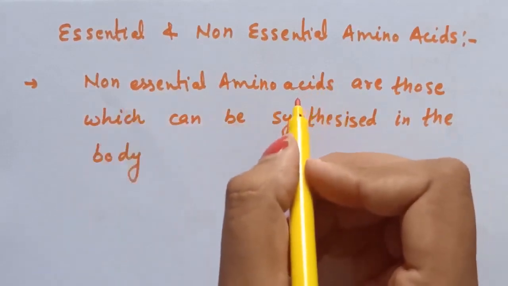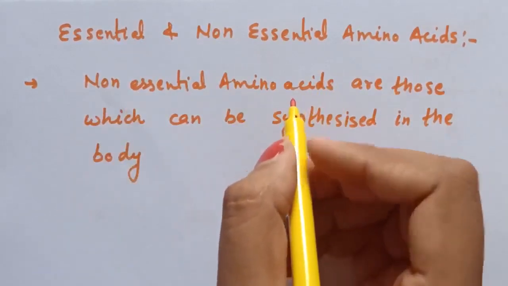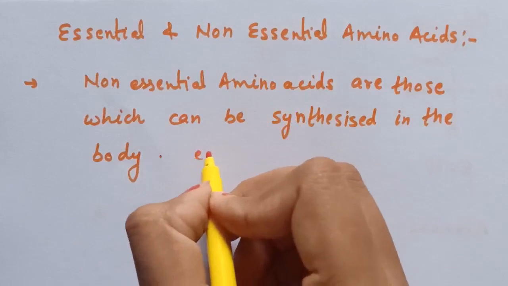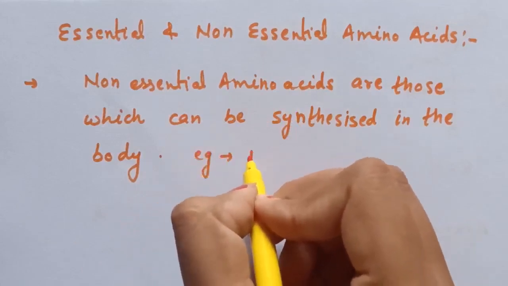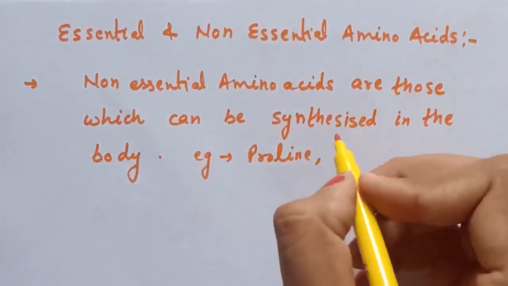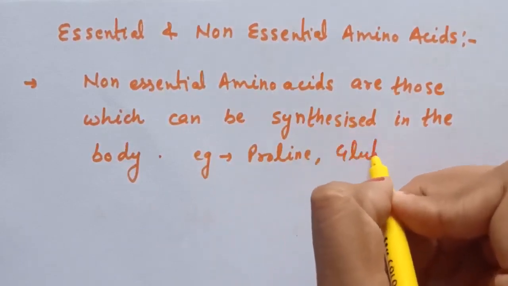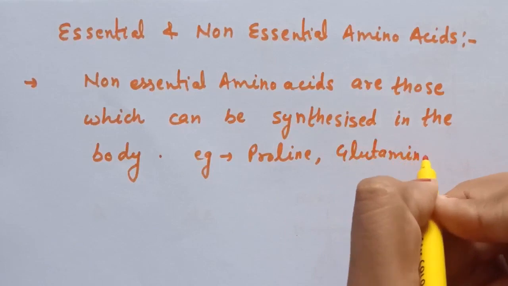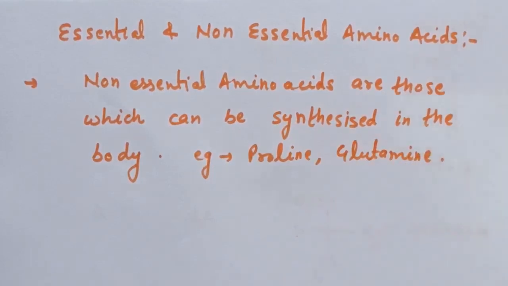Those are non-essential amino acids. Examples are proline, glutamine, etc. So these are the examples of non-essential amino acids.